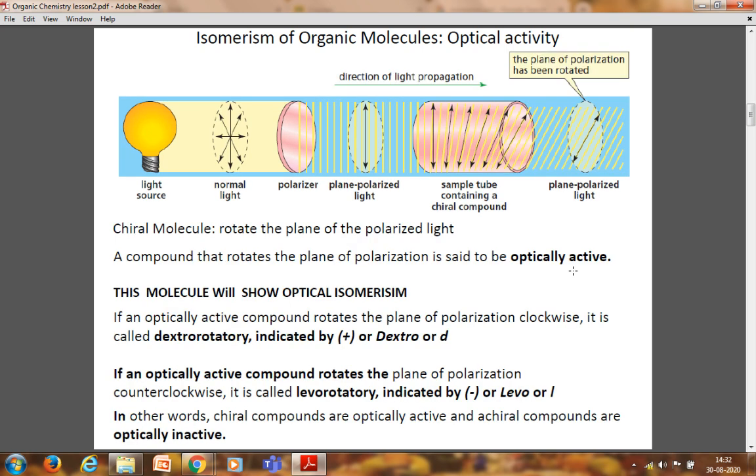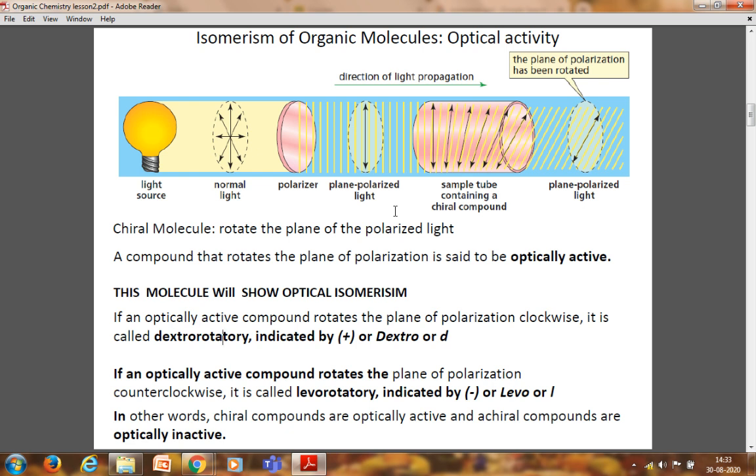See, in this slide, this is the plane of polarized light, and this is the sample tube containing a chiral compound, and the plane has been rotated in the clockwise direction. See, this is the plane, and it is moving to the right side. In this way it is moving clockwise, which shows that the compound is dextro-rotatory. A chiral molecule rotates the plane of polarized light. A compound that rotates the plane of polarization is said to be optically active. This molecule will show optical isomerism.